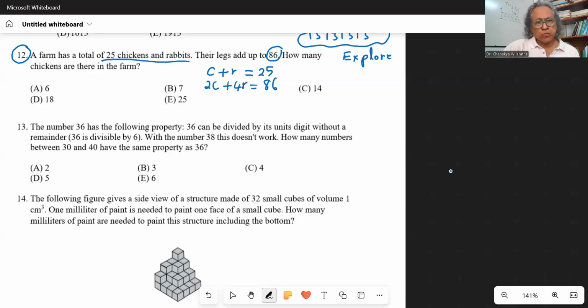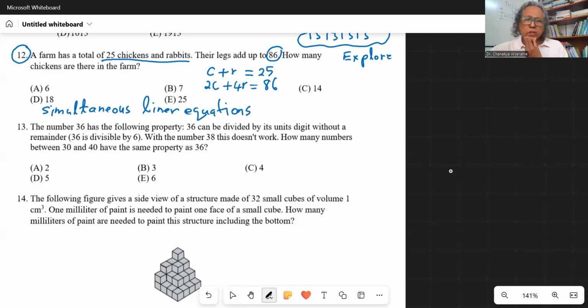So if you do not know the name, you should know these simultaneous linear equations. So we can solve this easily this way.